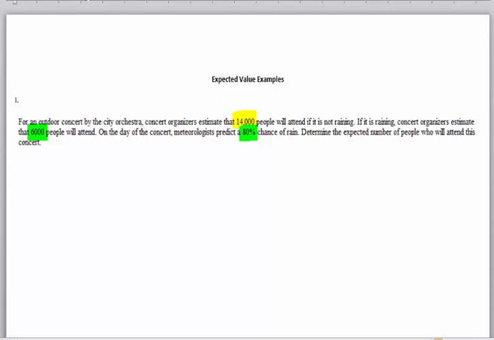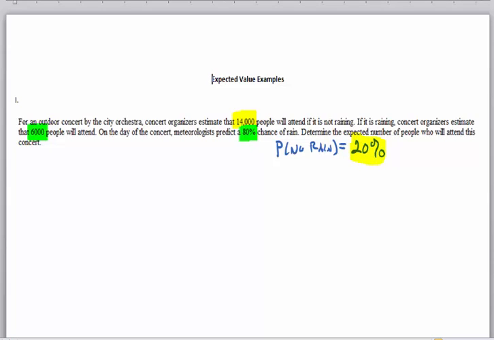So this was one of the very first things we did with probability, the probability of not an event. So if the probability of an event is 80%, the probability of not the event is going to be 1 minus that, right? Because they have to add up to 100%. So the probability of no rain is then going to be 20%.